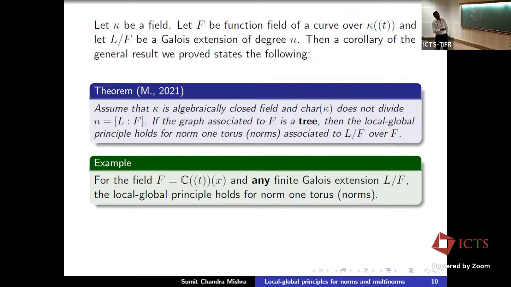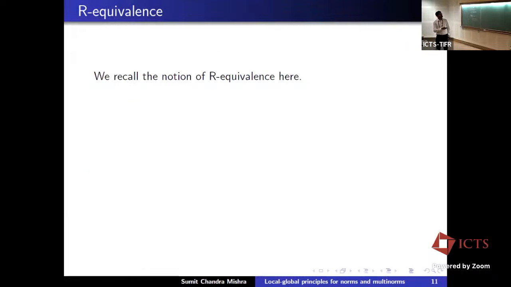Hence, for this particular field, if you take any finite Galois extension, we have the local global principle. Okay, so the slogan here is tree implies local global principle, which in this setting is true.